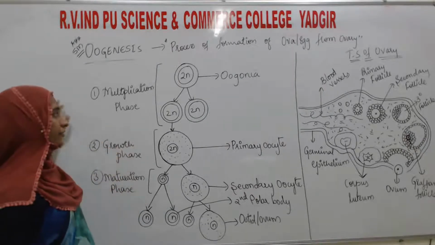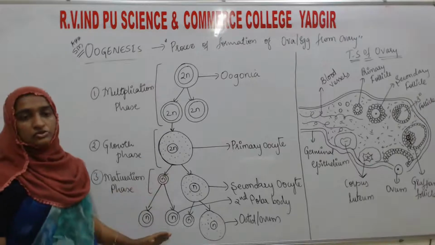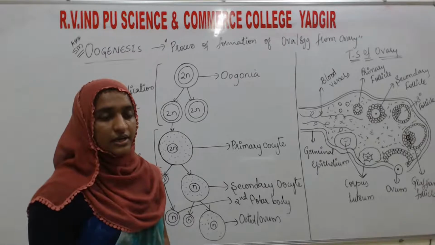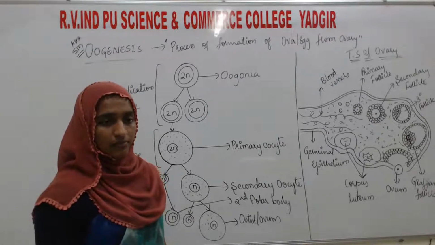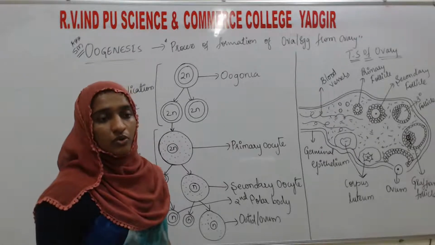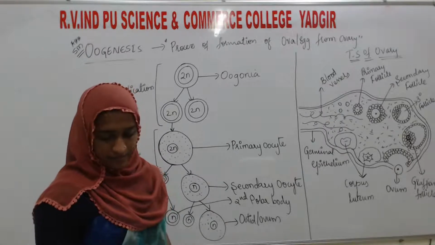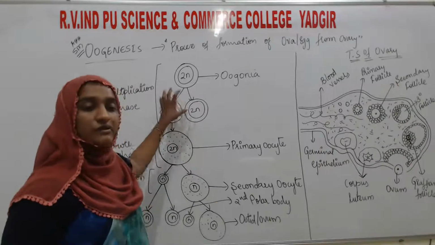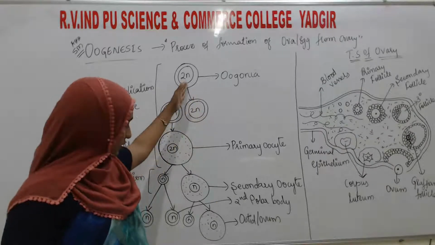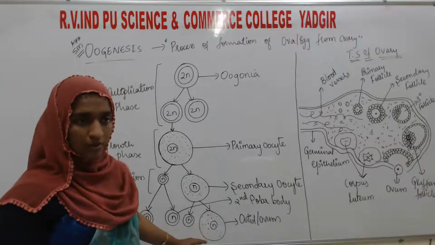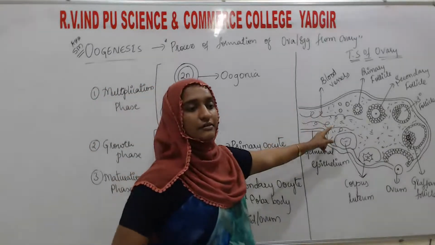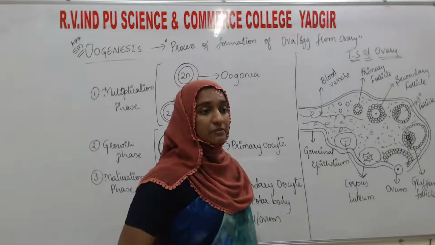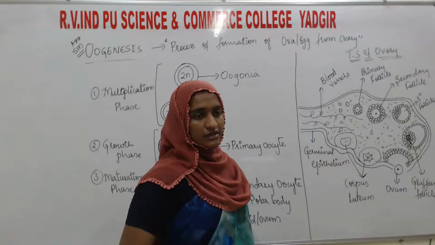Now listen here. This is the flowchart to show the oogenesis. As I told you, before birth of a girl child, all the oogonia are going to form. After birth, no more oogonia are going to be added. The oogonia form the ovum in this irregular sac-shaped structure, the ovary, which is the primary sex organ of the female reproductive system.